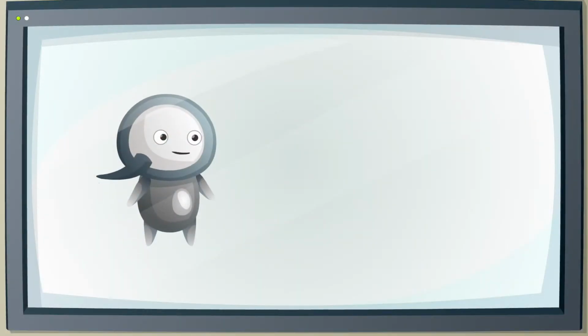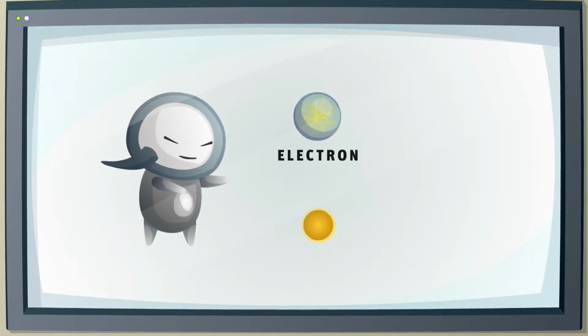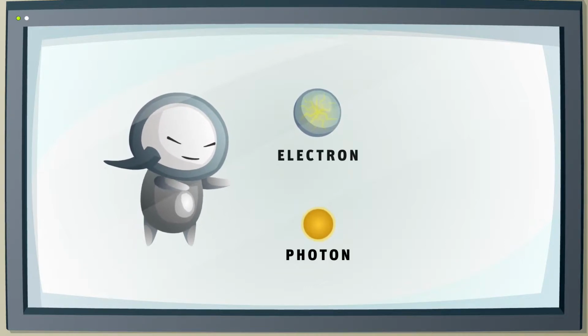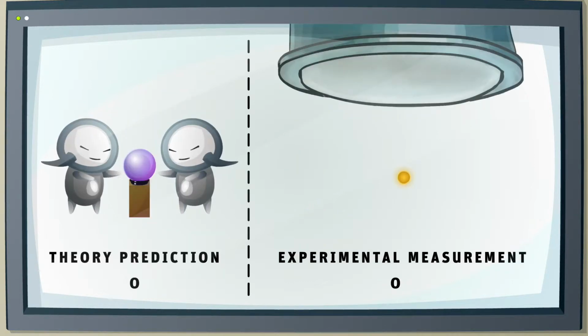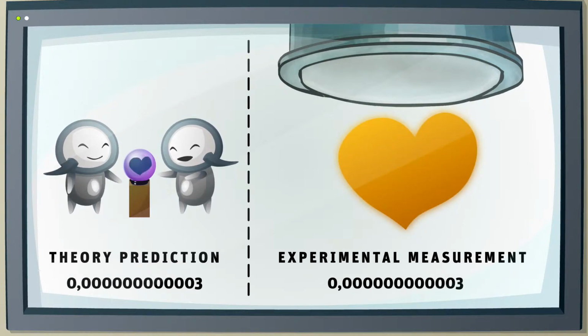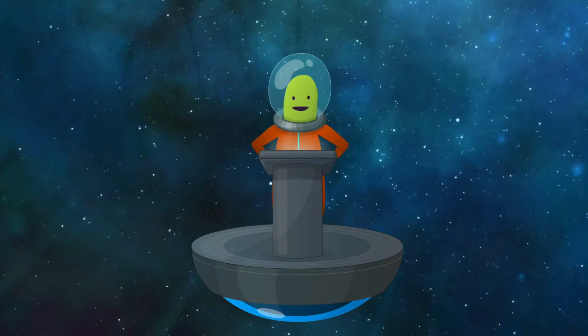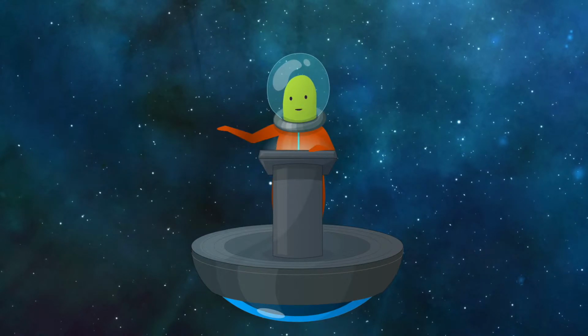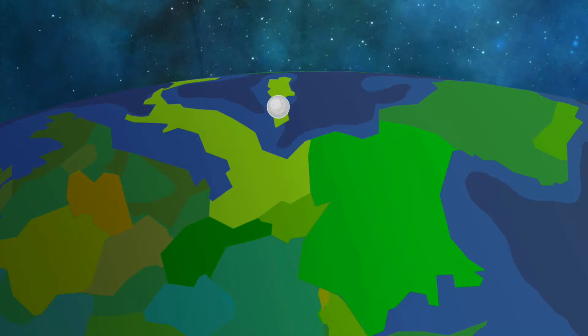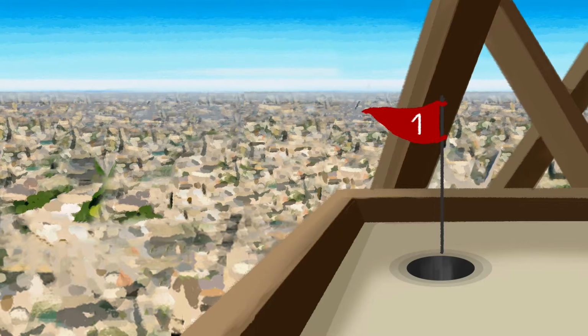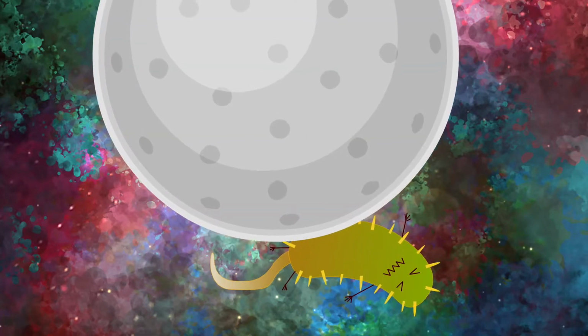For instance, a quantum field theory governs the behavior of electrons and photons, the particle associated with current and the particle associated with light. In this context, we can make predictions that are verified up to 12 decimal numbers. This is like computing the age of the universe with a precision of a few days, or launching a golf ball across France and predicting where it will land with a precision of the size of a bacterium.